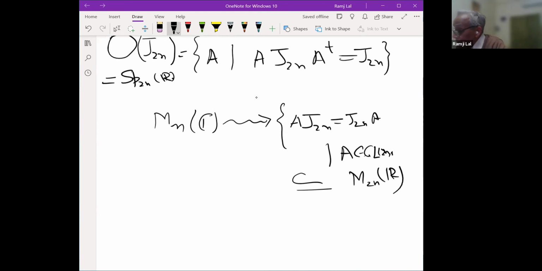So naturally, we will now have to look into the skew symmetric matrices. So this, I think, I'll describe maybe next time. Sorry, I did a little.